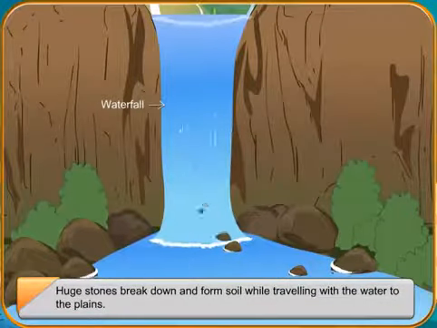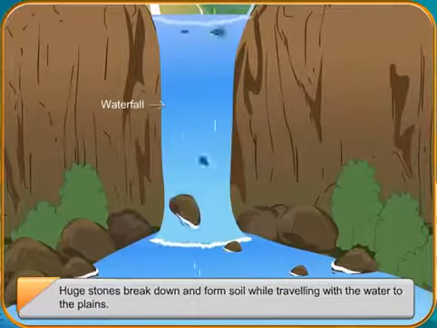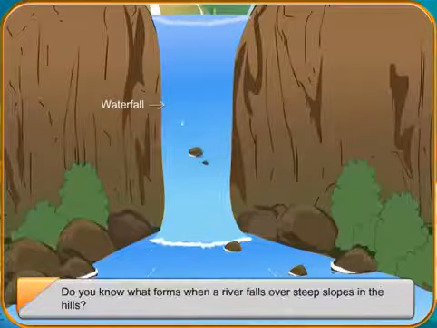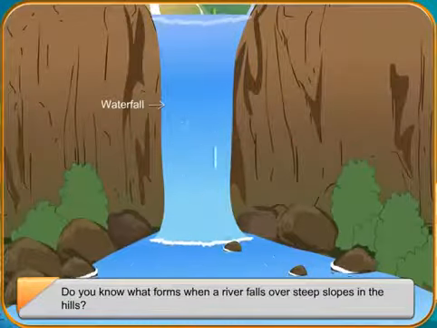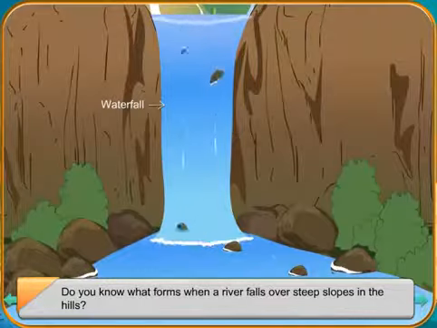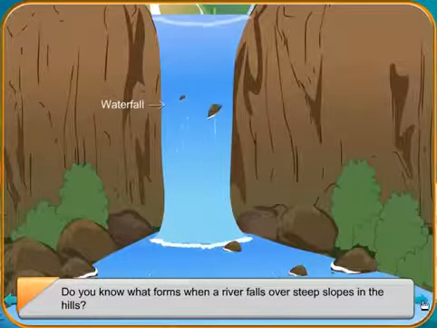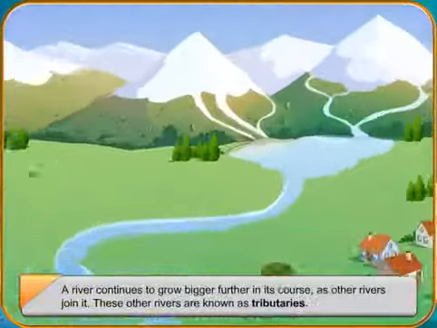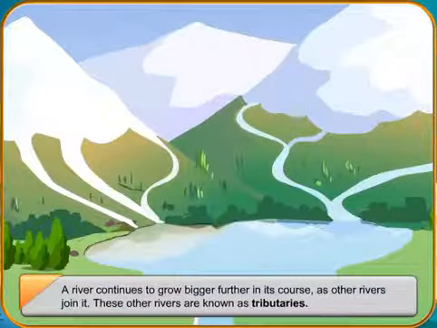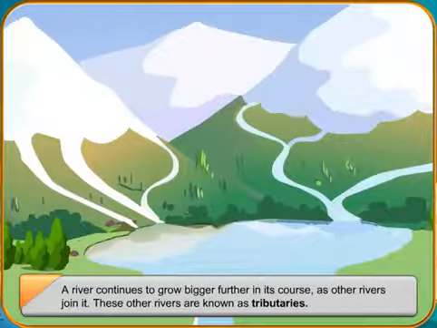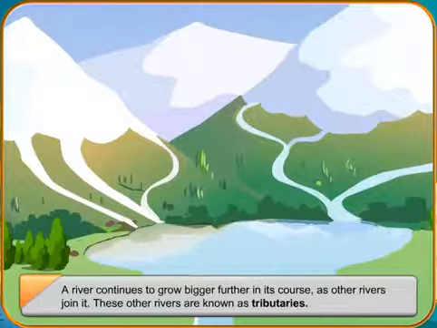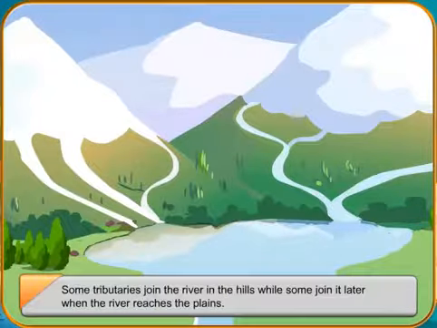A river continues to grow bigger further in its course as other rivers join in. These other rivers are known as tributaries. Some tributaries join the river in the hills, while some join it later when the river reaches the plains. The river now flows down the plains slowly as the plains are flat.